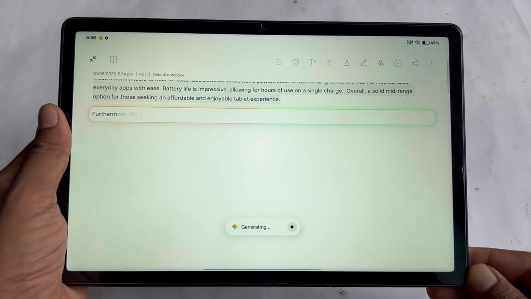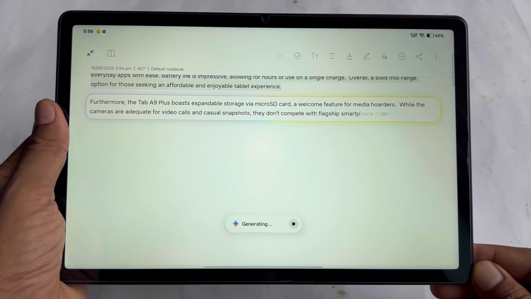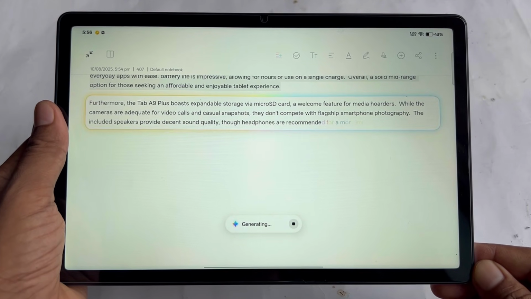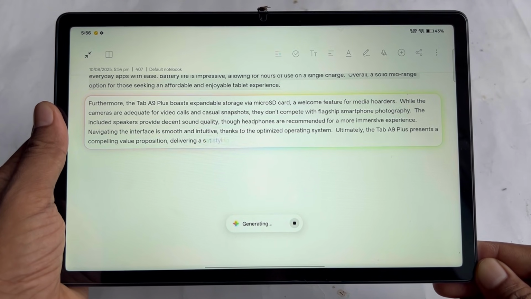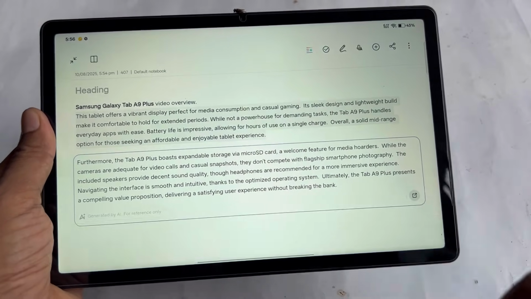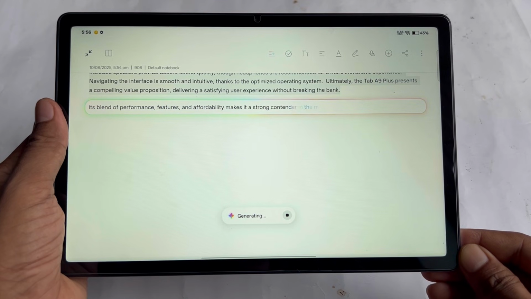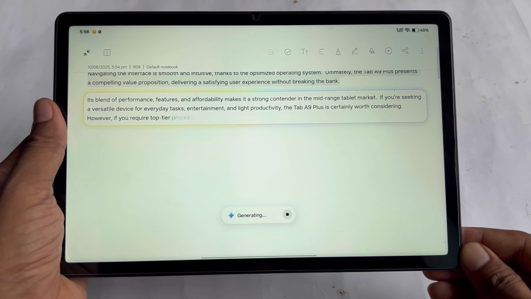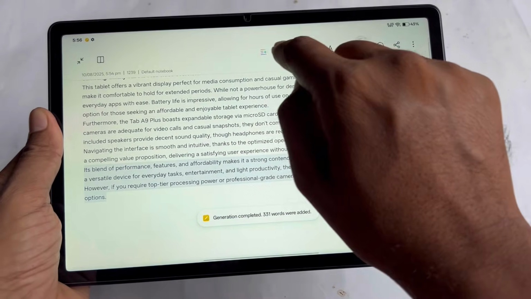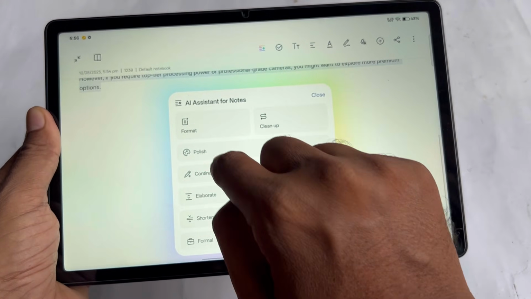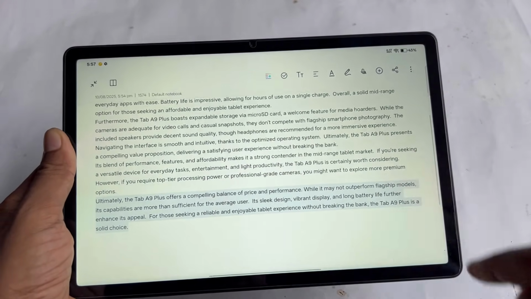It will give you another paragraph, and in this way you can proceed paragraph by paragraph after using the continue writing option on AI features. So in this way you can add as many paragraphs as you want. You just have to click on this continue writing. I think this is a very handy feature for students.